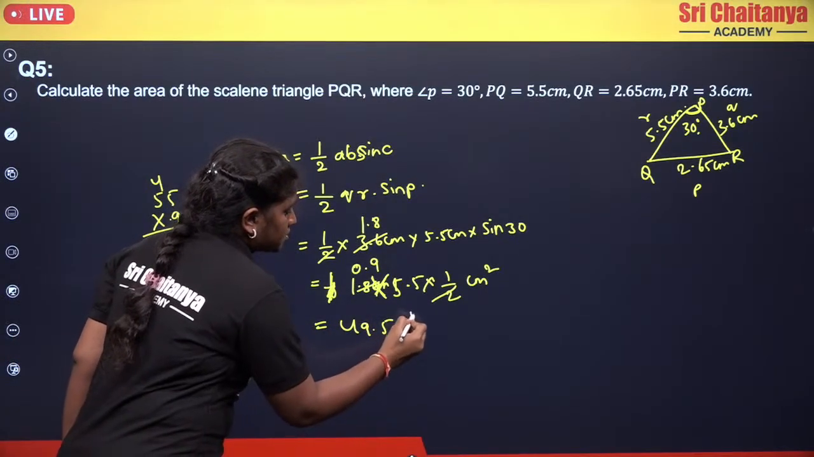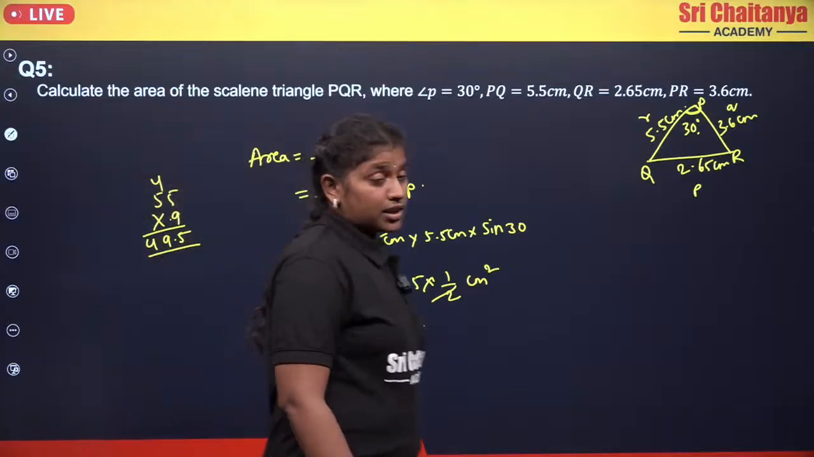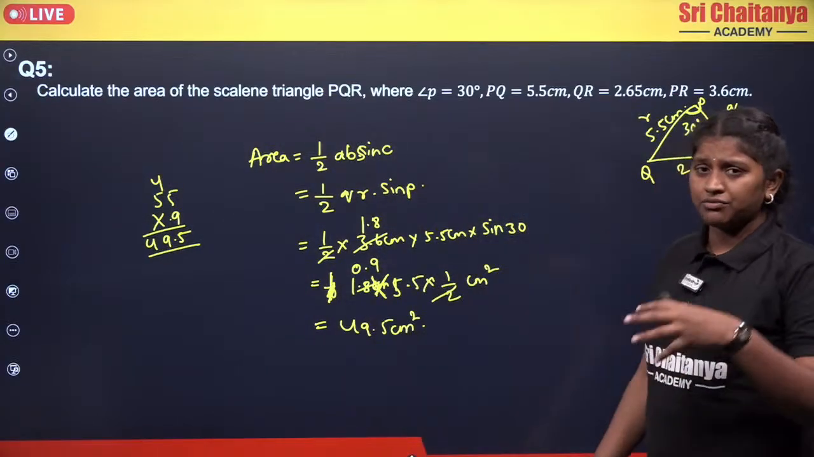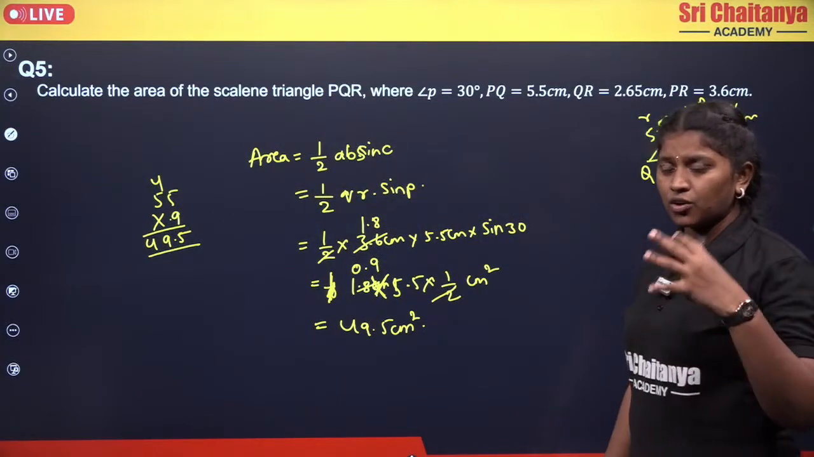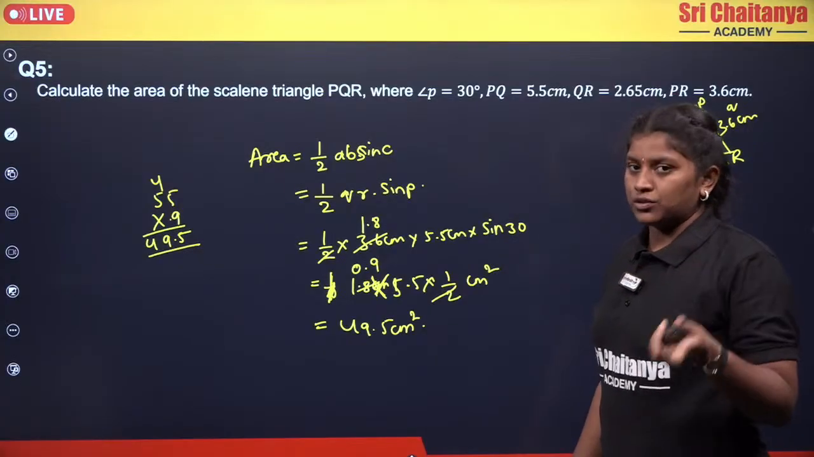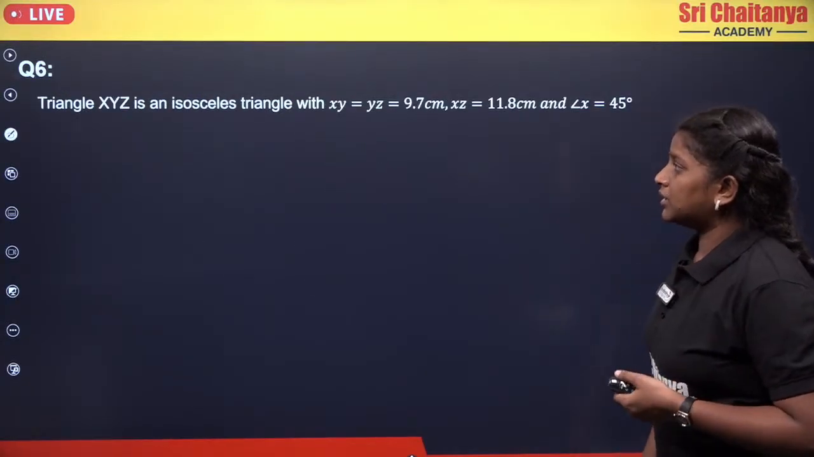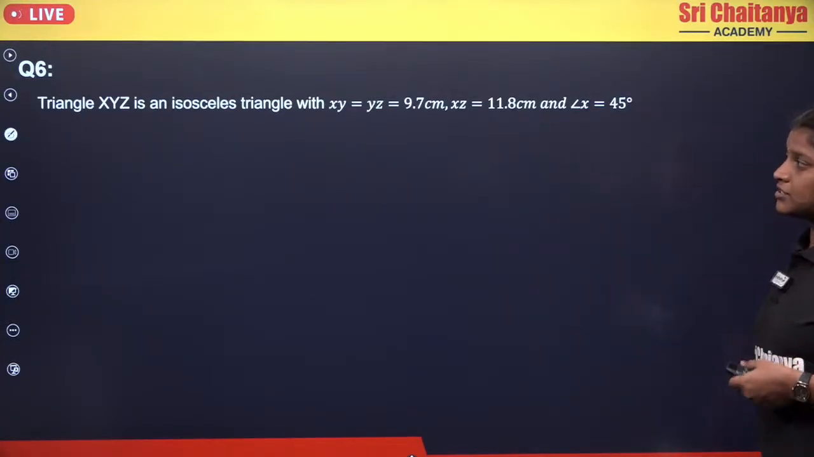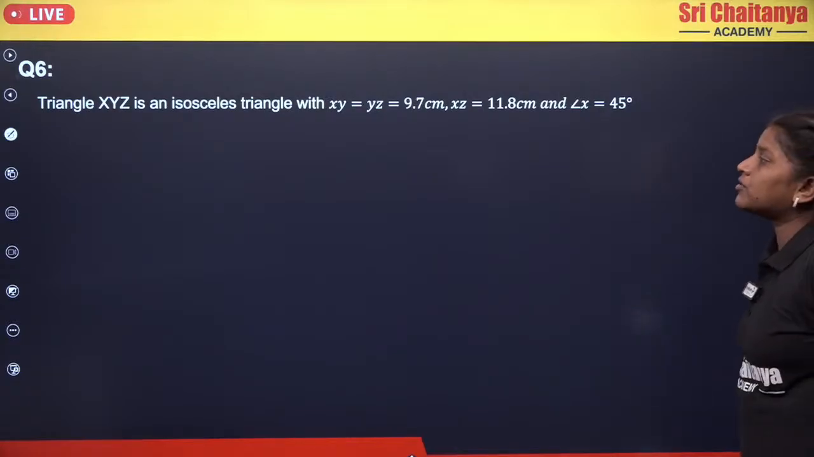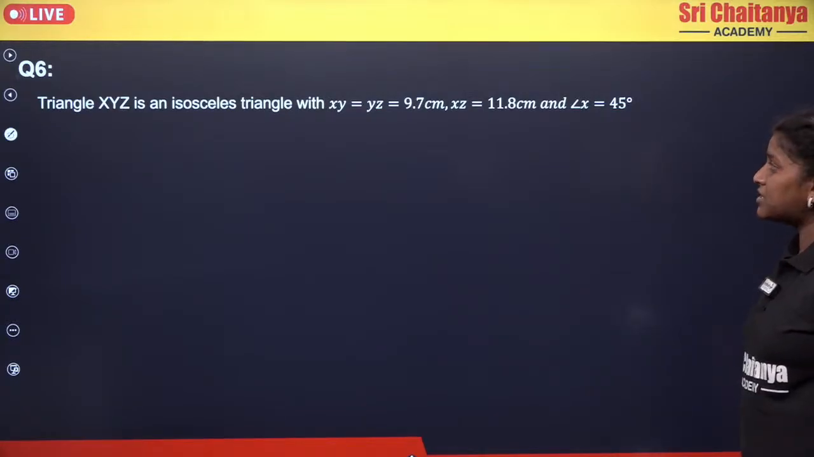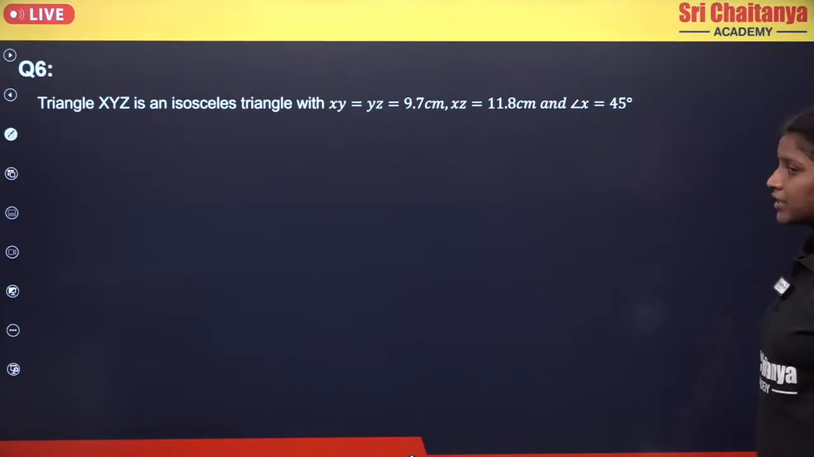Clear? So this is how we are just going to calculate it. See, whatever the given information, we are just going to convert that according to our required values. Now let's see the next one. The triangle XYZ is an isosceles triangle with XY equals to YZ equals to 9.7 centimeters and XZ equals to 11.8 centimeters and angle X equals to 45 degrees.